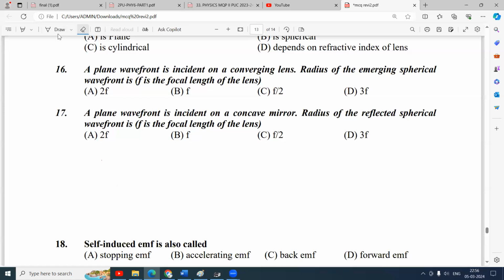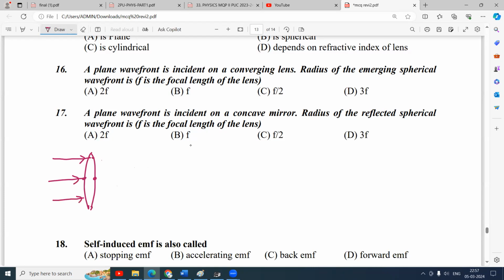What about a lens? When a plane wavefront is incident on a convex lens, the secondary wavelets which reach here have to travel less through the lens, whereas the secondary waves traveling here have to pass through more of the lens, because the thickness of the lens at the center is more.